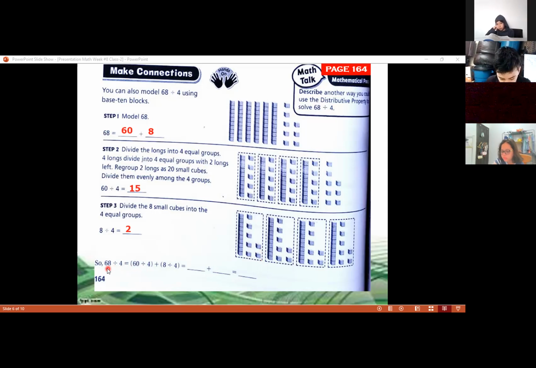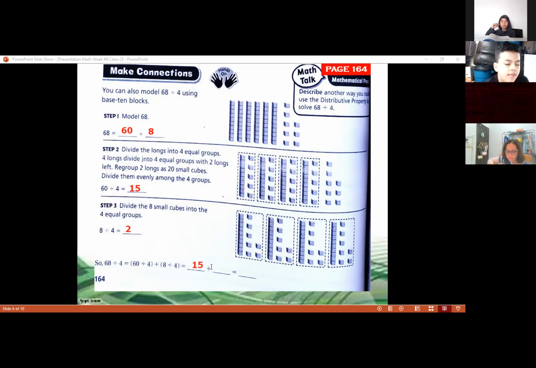Now we're going to divide 68 by 4. We know that this is 60 divided by 4. 68 divided by 4 is equal to 60 divided by 4 plus 8 divided by 4. Now 60 divided by 4, we got the answer that it's 15, sorry. So we're going to write the 15 here, plus the 8 divided by 4, the answer was 2.